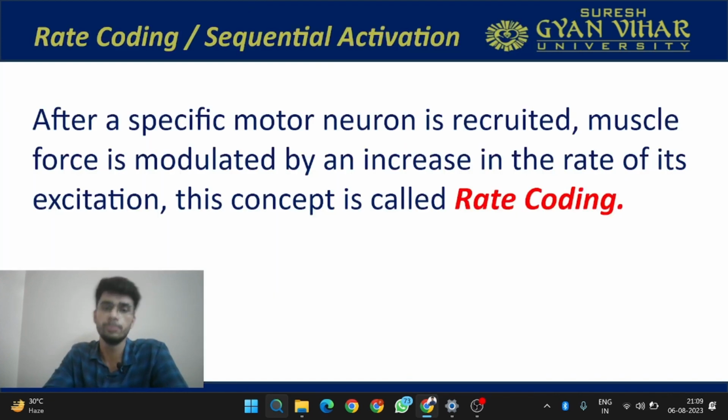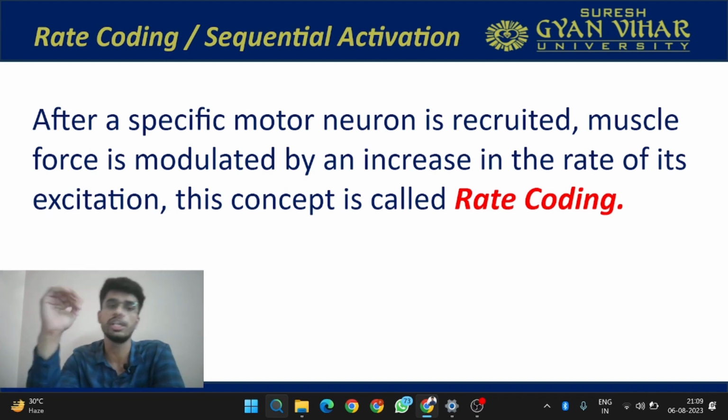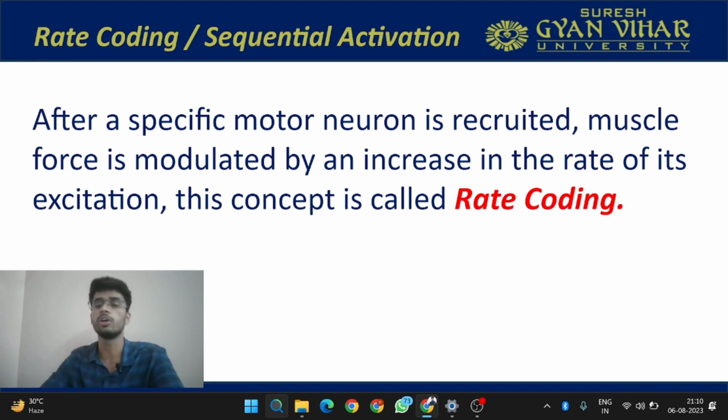Now understand the second important thing, which is responsible for the muscle to act as a mobilizer. This is rate coding or sequential activation. After a specific motor neuron is recruited, muscle force is modulated, because after recruiting the motor neuron, you have to modulate the force. If you are writing with a pen, you need lesser force. But if you are boxing or lifting a weight, you need more force. So modulation of force is important by an increase in the rate of its excitation. If you have to increase the force, then the excitation rate also has to be increased.